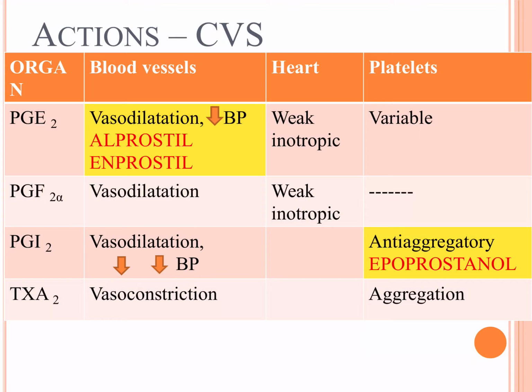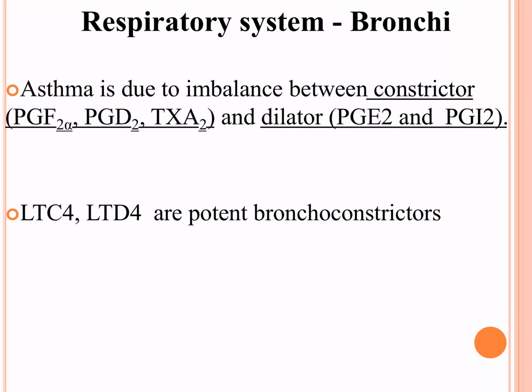So, in a nutshell, PGE2 vasodilator, F2 vasodilator, I2 vasodilator. Thromboxane A2 is a vasoconstrictor. On the heart, most of these drugs are weak inotropics. On platelets, I2 is anti-aggregatory, whereas thromboxane A2 causes aggregation. What happens in the respiratory system?